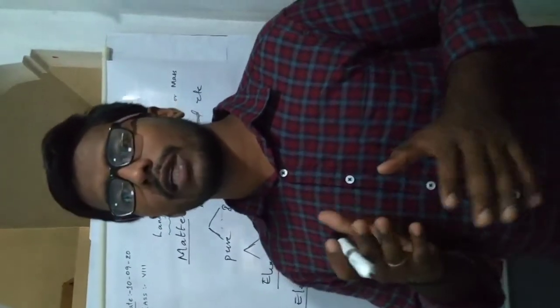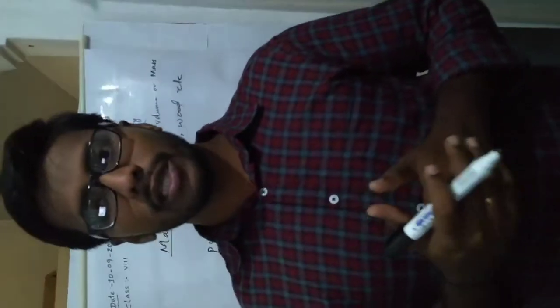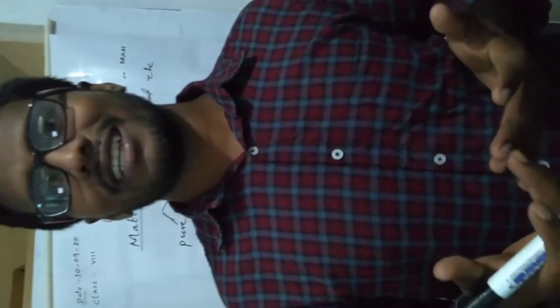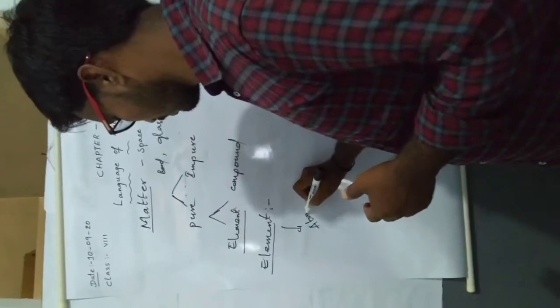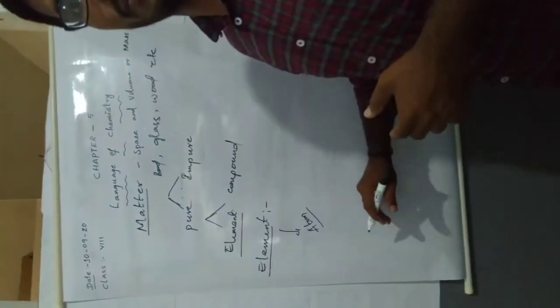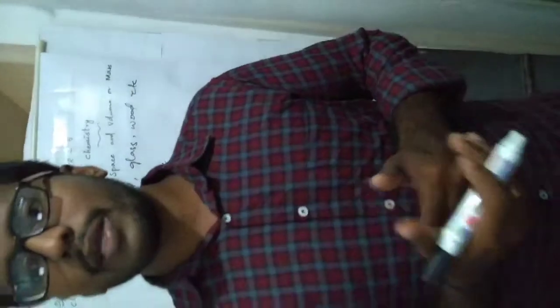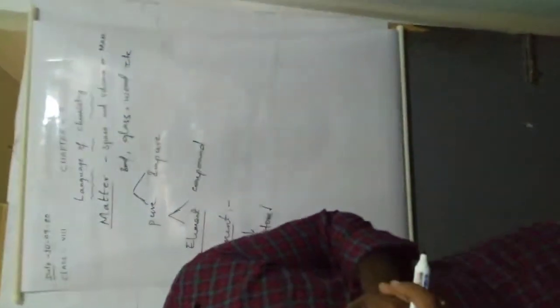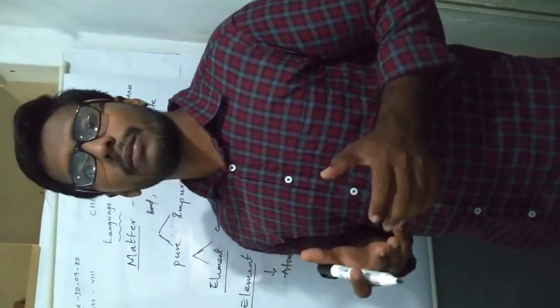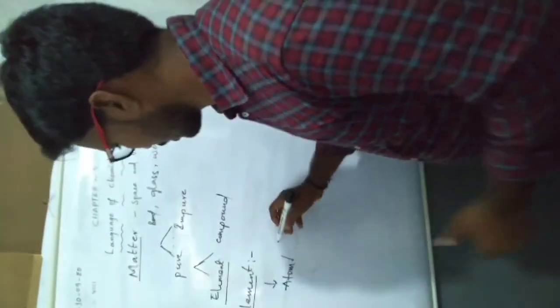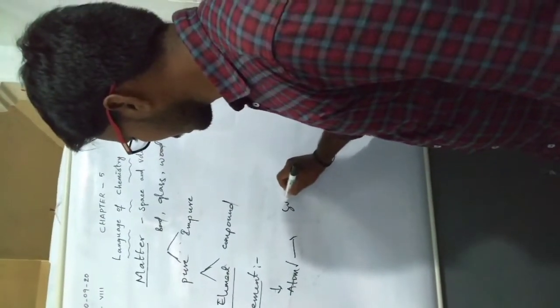So what is the definition of element? An element is a pure substance made up of one kind of atom. It cannot be converted or broken down into similar substances in chemical reactions. It is known as an element. In that element we discussed the atom. What is an atom? An atom is the basic unit of an element which may or may not exist on its own. The atom of any element is denoted by a symbol.